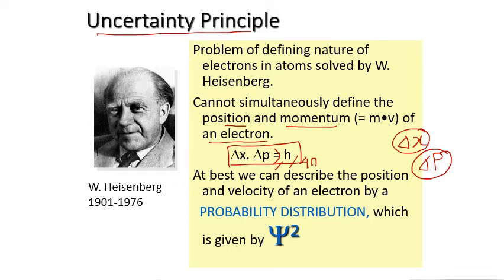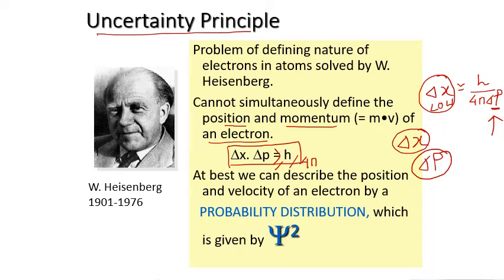If you rewrite this equation, delta x is equal to h by 4 pi into delta p, you can see that when position is known, delta x, the uncertainty in position, will be low. Therefore delta p, the uncertainty in momentum, will be very high.